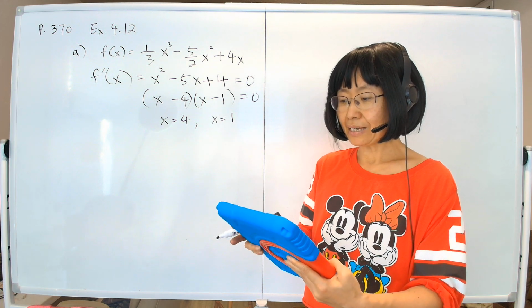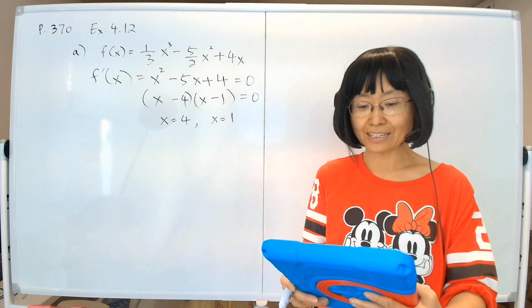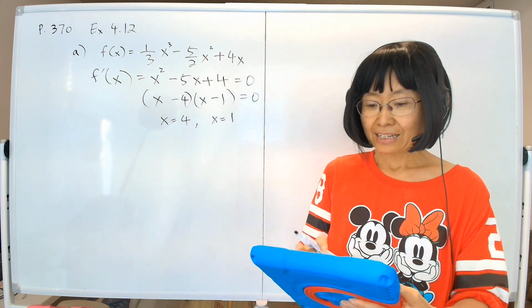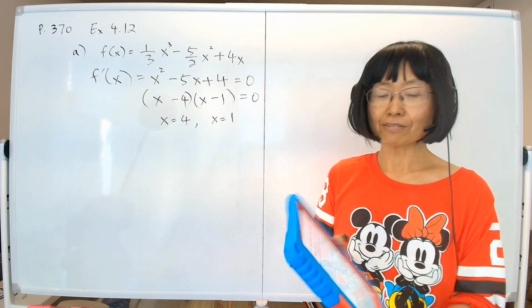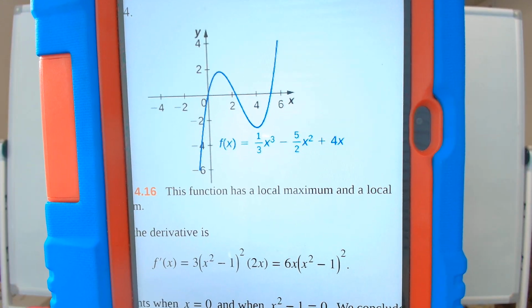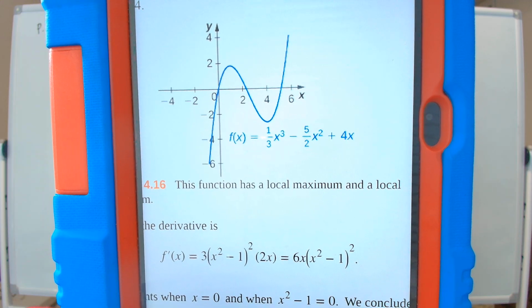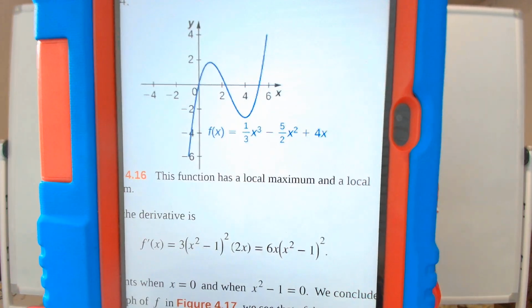Now what we're going to do is graph this on the Desmos graphing calculator, which will show you what happens at these points. Once you graph this, what am I seeing? At 4, it has a minimum.